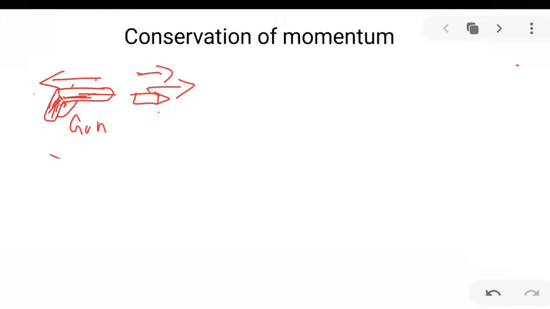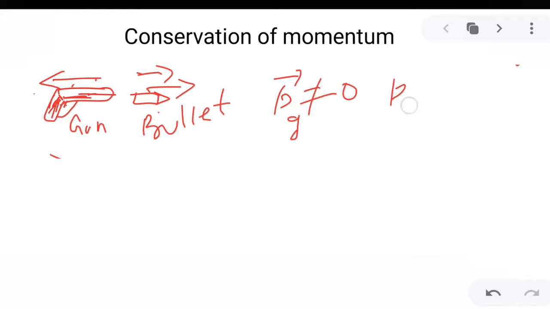You will feel a jerk, and because of the jerk, this gun will slightly move in the backward direction. So both gun and bullet have acquired some velocity, which means they have some momentum. The momentum of the gun is now not equal to 0, and the momentum of the bullet is also not equal to 0.